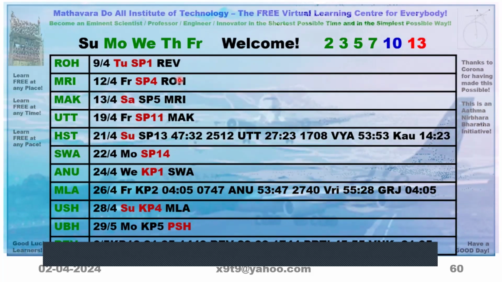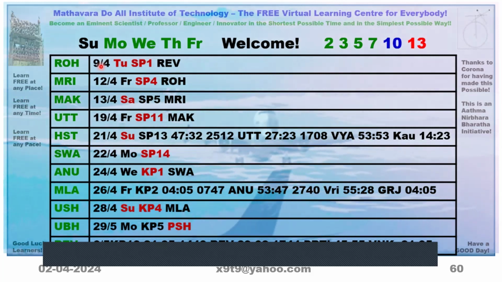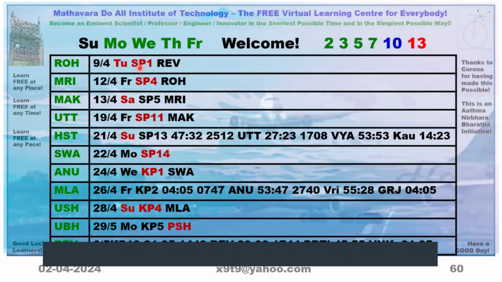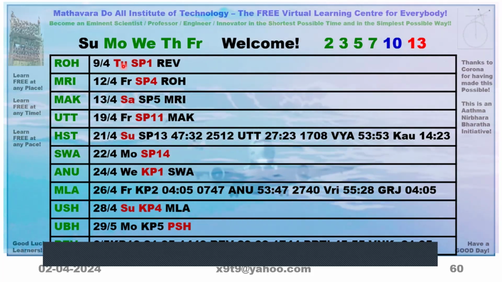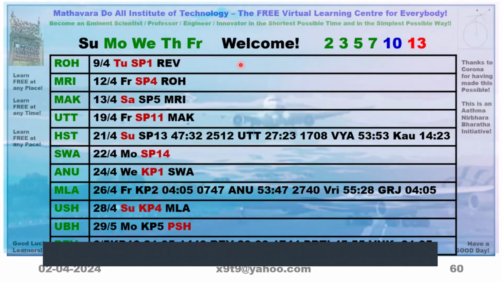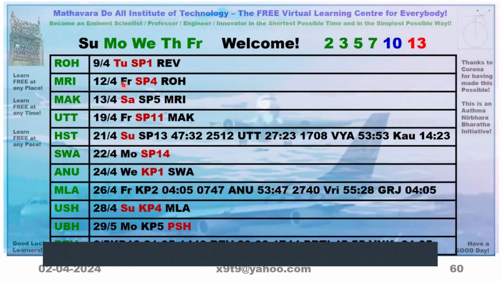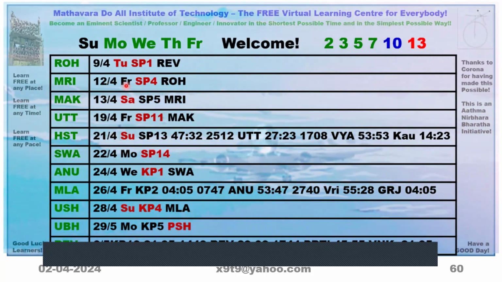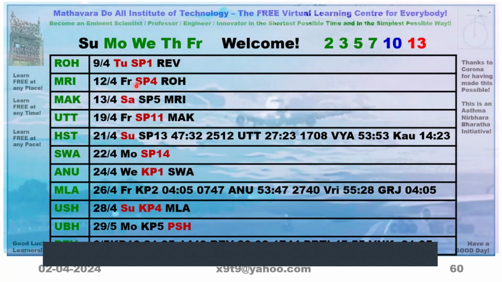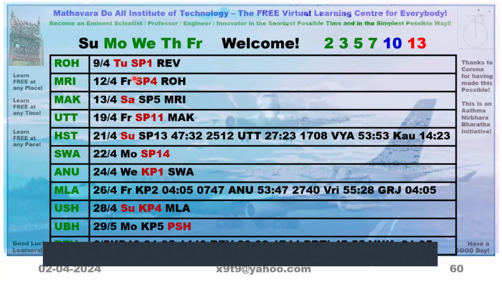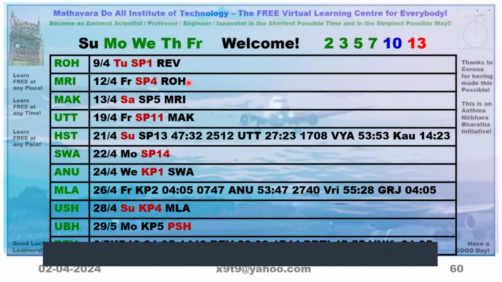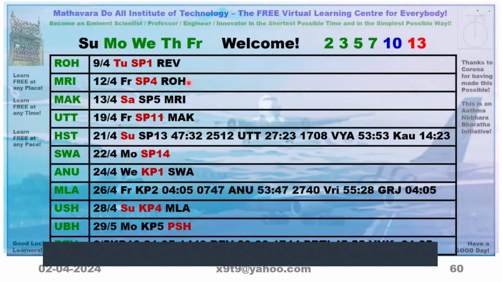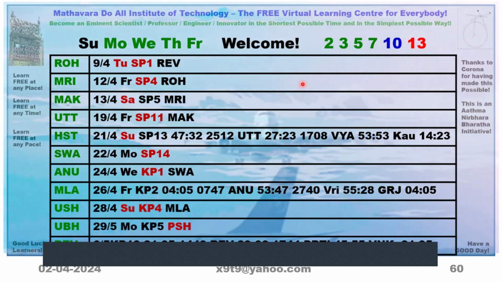Now, for example, I have just filled up here. See, 9th April, page number 42. It is Tuesday, Shukla Paksha Padya. Revati is there, but we will not use that because it is not useful. So, we don't have to note down the remaining items also. Next, Mrugashira comes on Friday, that is 12th April. It is Shukla Paksha Chauthi. So, it is not useful. It is Rohini, which is auspicious there. So, we don't have to write down the remaining things.